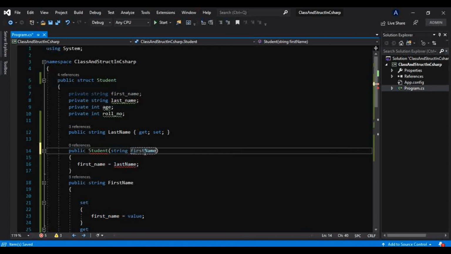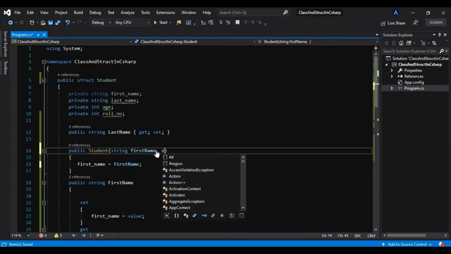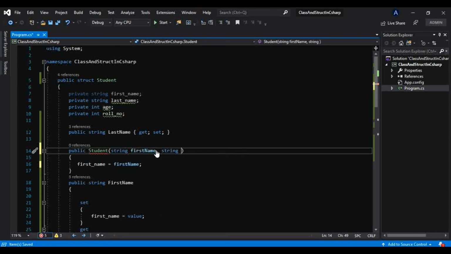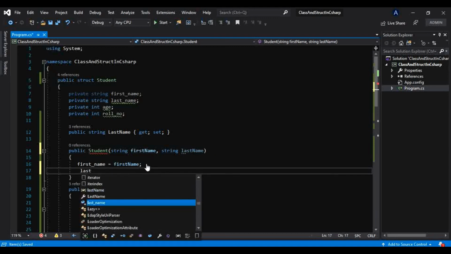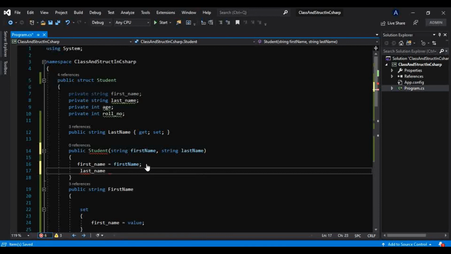Like this I will make that first name, and I will have string last name, and let me take that another field and let me assign that last name to this, like this.